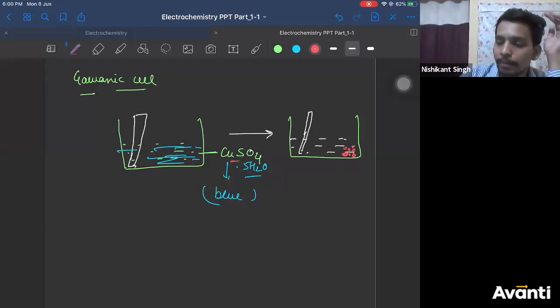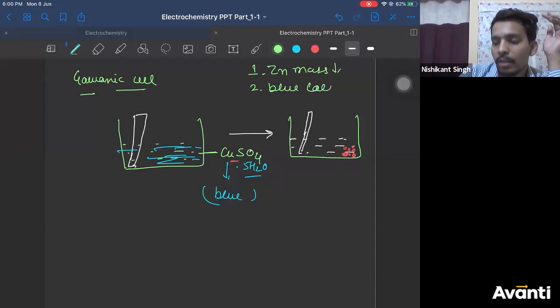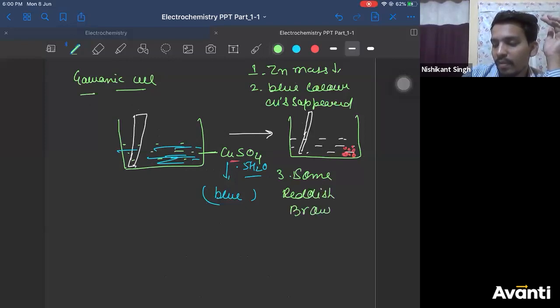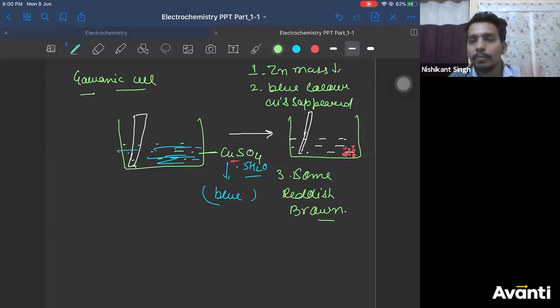Let me write parallelly. Zinc mass decreased. Blue color disappeared. The third observation was some reddish brown precipitate was observed.